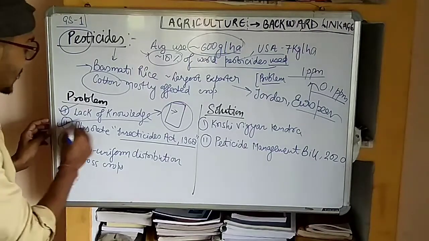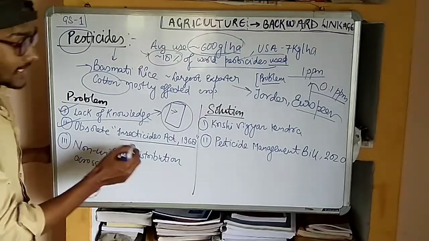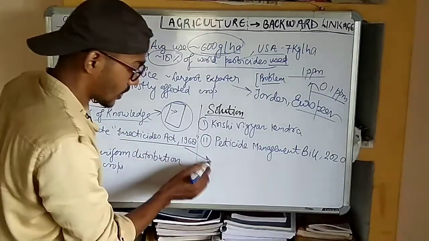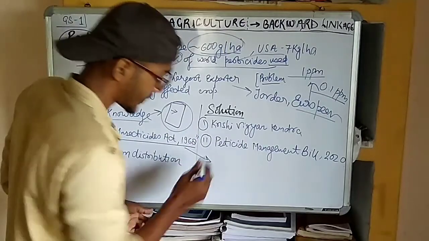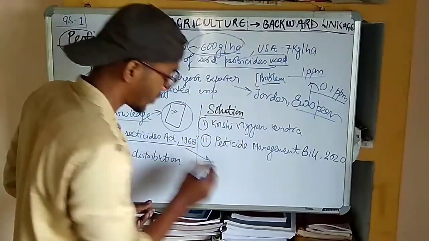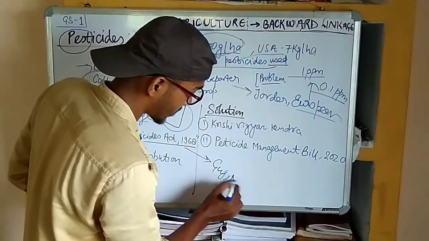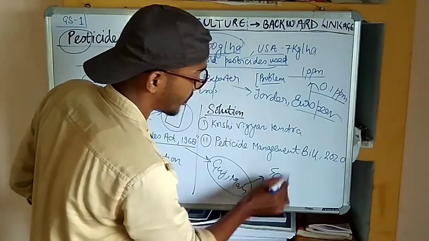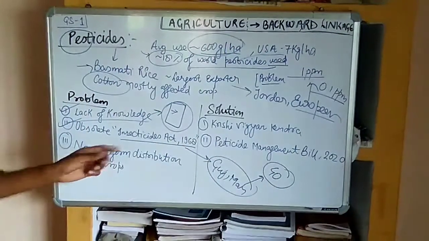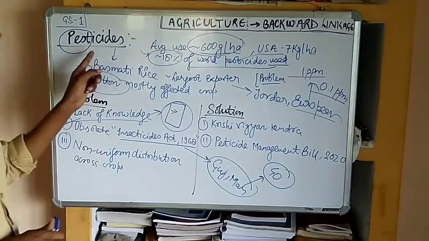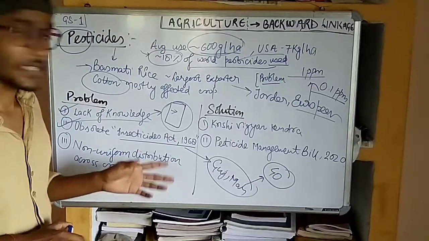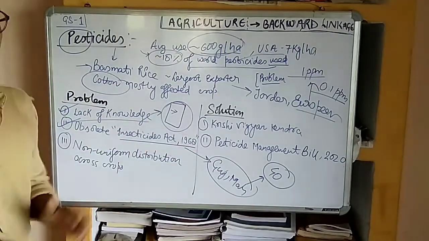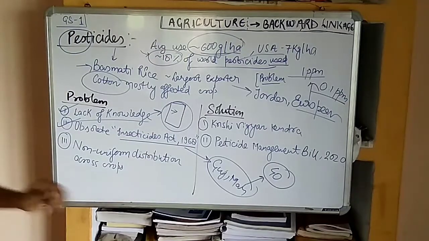The second problem is the obsolete Insecticide Act of 1968. What happened? In the year 2016 or 17, certain states of India, Gujarat and Maharashtra, reported the death of 40 farmers. 40 farmers died because of the pesticide they used. Why did they die? Because the pesticide that they used was banned in India, but it was rampantly used by the farmers because they have a lack of knowledge.